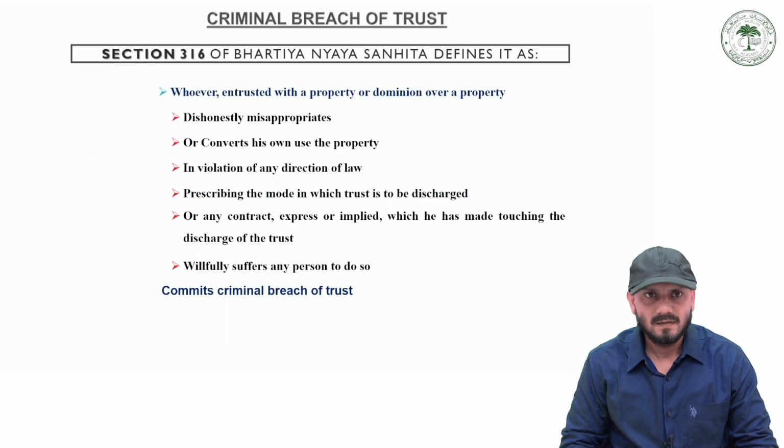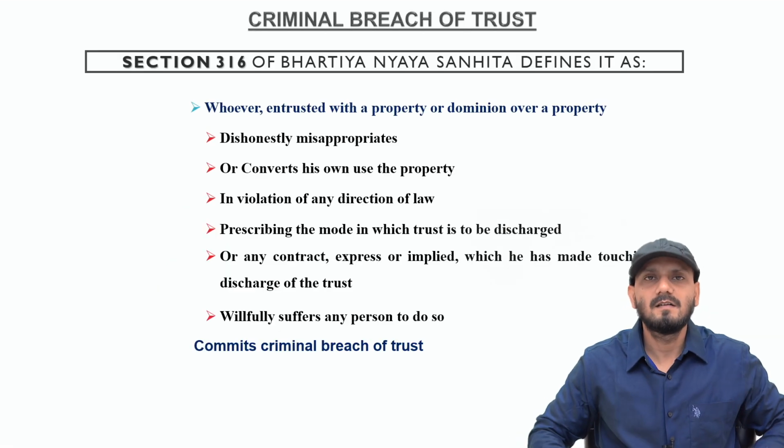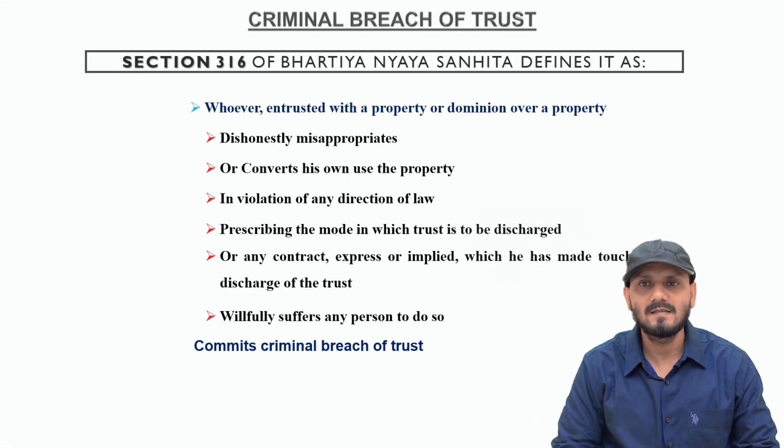Now the next topic, criminal breach of trust. It is dealt with in Section 316 of Bharatiya Nyaya Sanhita. Section 316 defines criminal breach of trust.